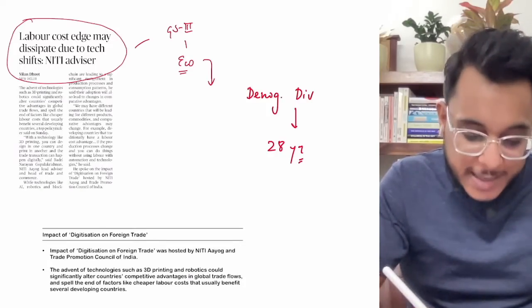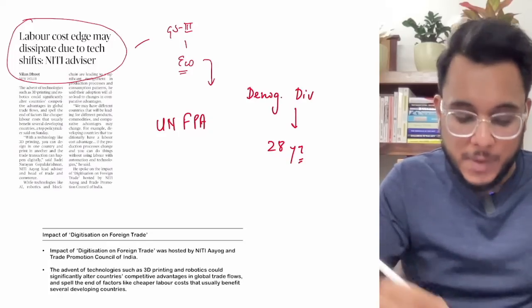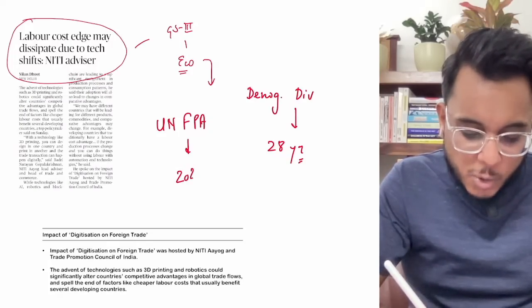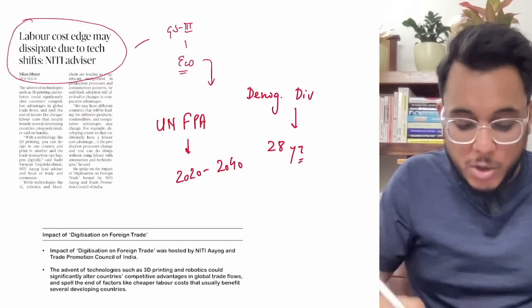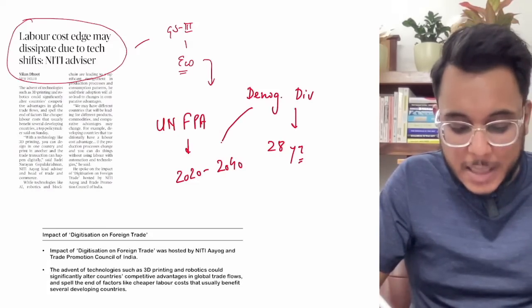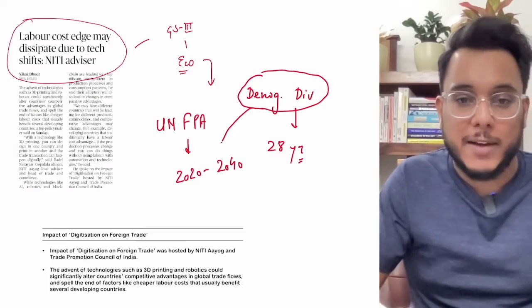According to the United Nations Population Fund, written as UNFPA, the years 2020 to 2040 will be the golden window of India, because during this time India will take the maximum advantage of its young population. India will reap the demographic dividend.